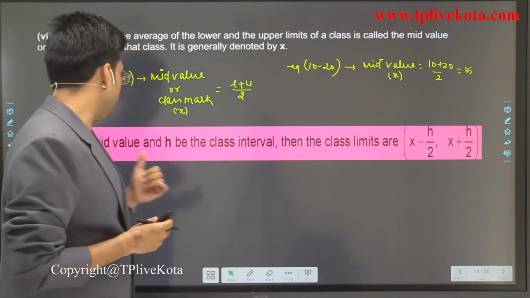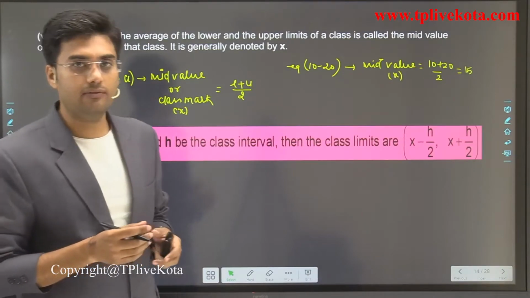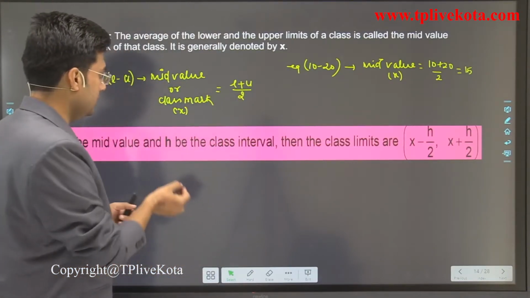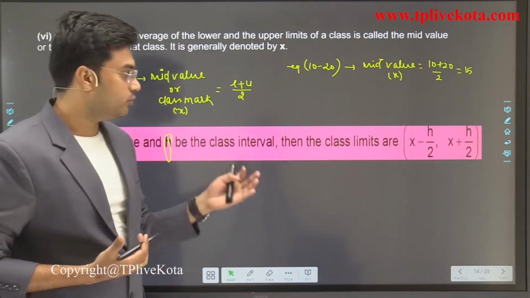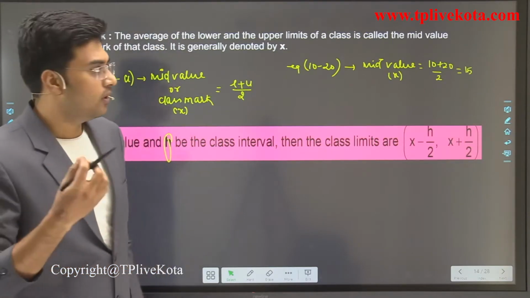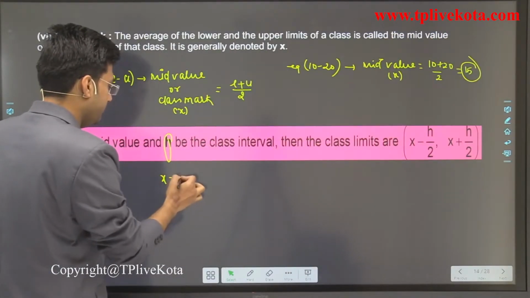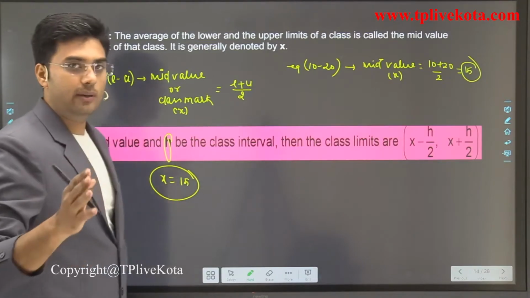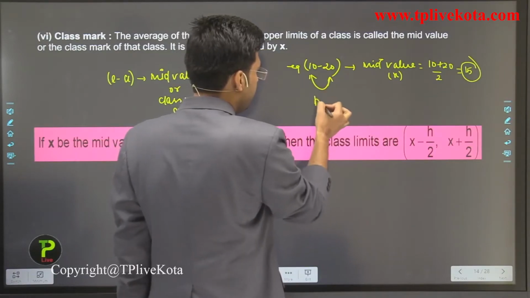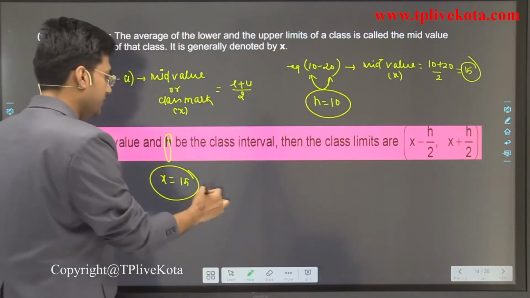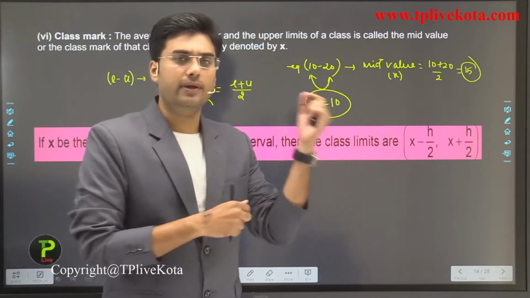Now here is a very important note. If x is the mid value and h is the class interval, then the class limits are x minus h by 2 and x plus h by 2. For example, here the mid value is 15, and the class interval h is 10. Then we can find the lower and upper limit of the class.